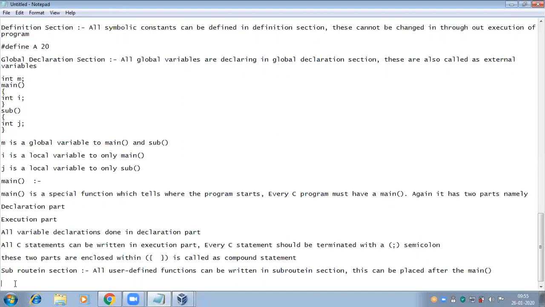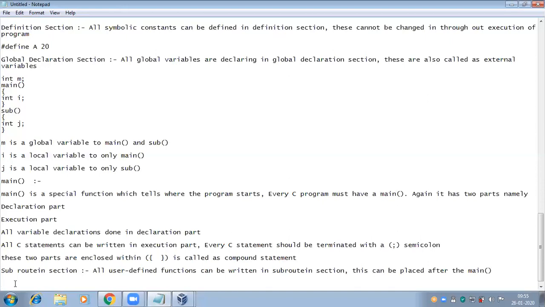Definition section. To define all symbolic constants, we use the definition section. This cannot be changed throughout execution of the program. Where I'm writing the A in the given example, that A will be taking the 20 automatically.